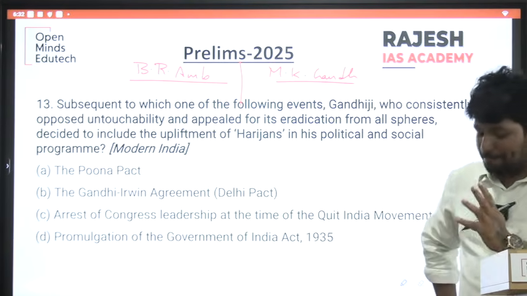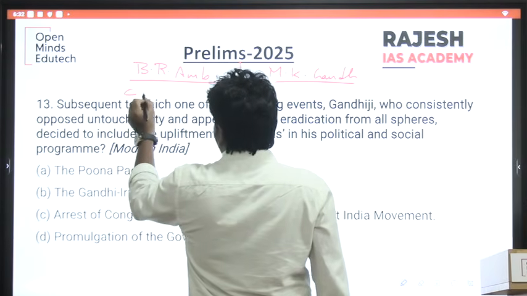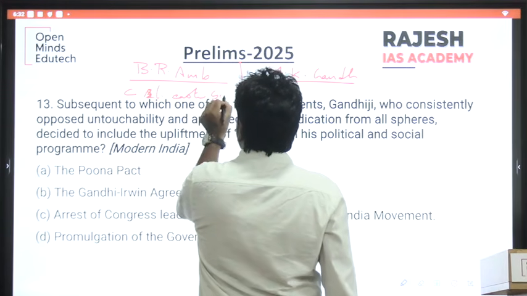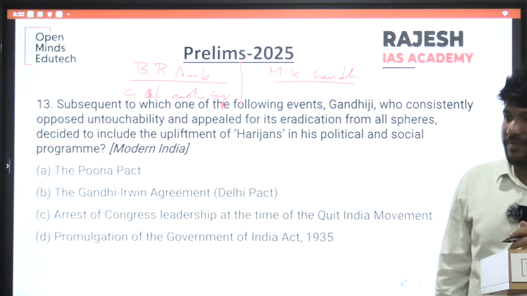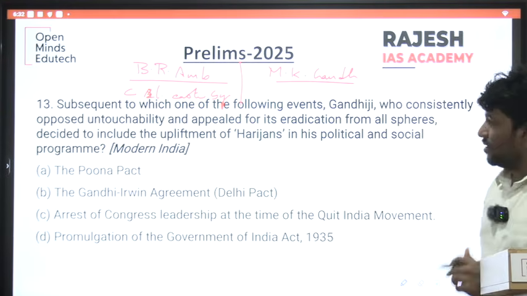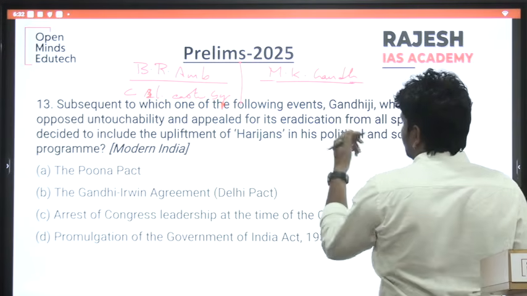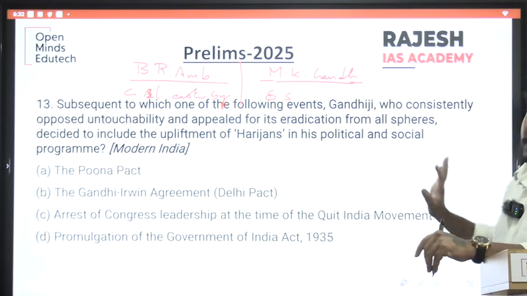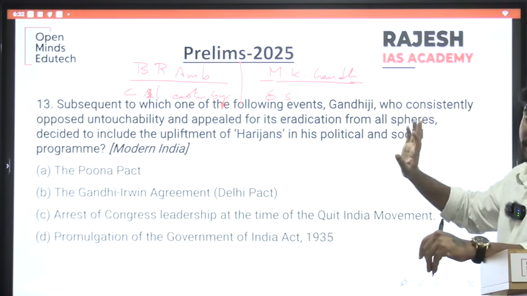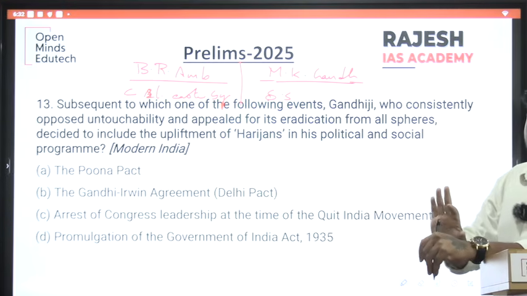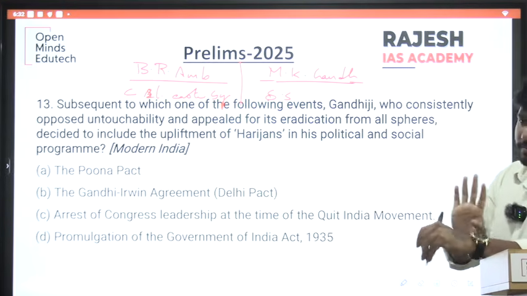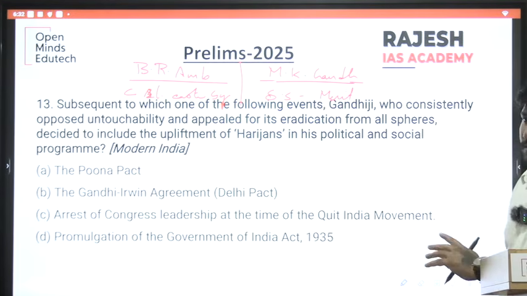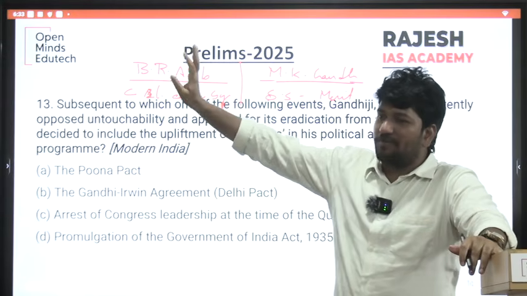B.R. Ambedkar wanted complete elimination, annihilation of the caste system. Gandhi said there is social stratification; you will go anywhere and see social stratification, and you cannot eliminate it. He said ours, the Chaturvarna, is comparatively better, but it should be based on merit, not on birth. That is the difference: B.R. Ambedkar, complete elimination.